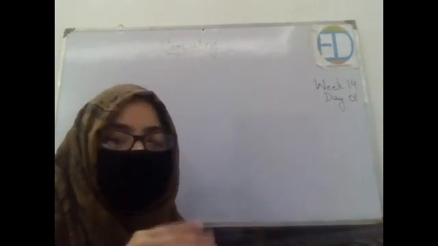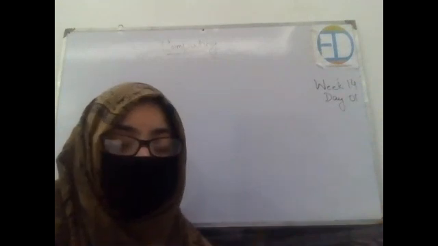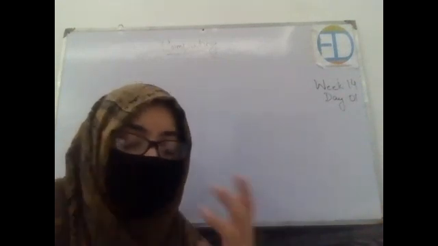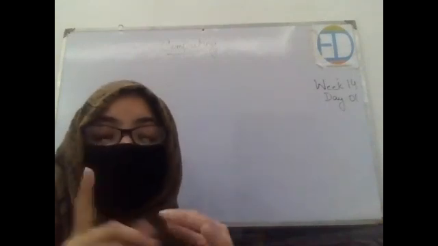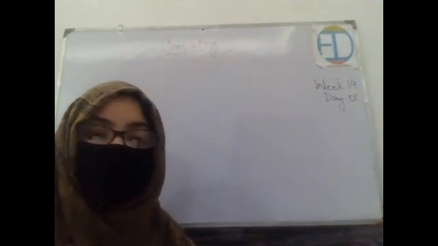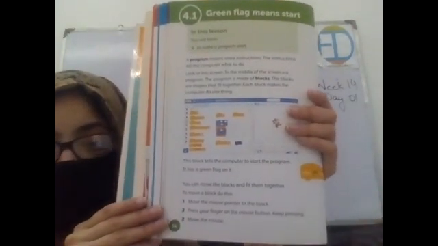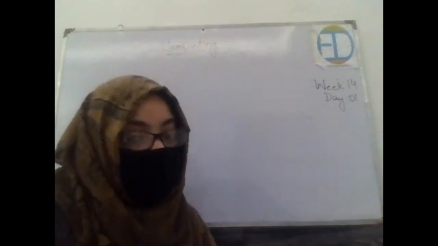Okay, so this is the name of the topic, and under this heading we will be discussing a lot of things. We will start with what is a program, what a program is made up of, and what is the meaning of this green flag. Okay, so we will be starting with the reading of your book, page number 54. I want all of you to please open this page. Hurry up.